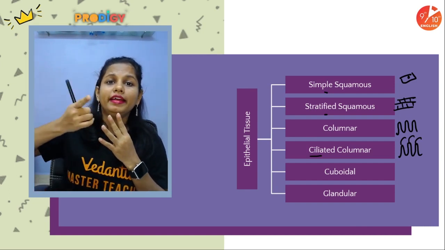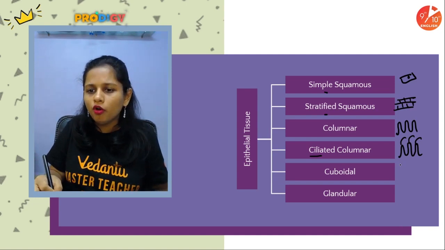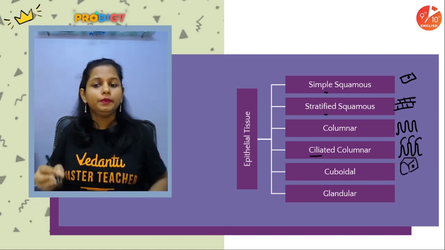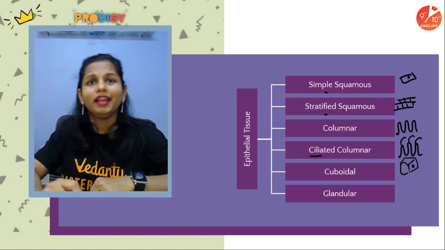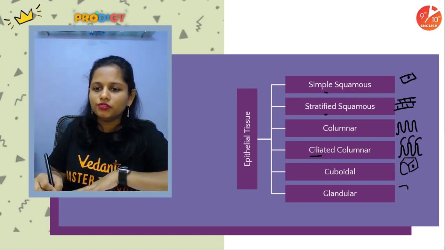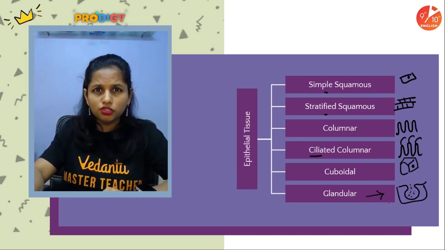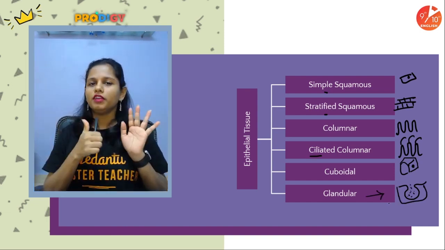Columnar with hair, ciliated columnar. And then cuboid, the shape itself is cuboidal. And finally, if there is a gland present in the tissue, it's known as glandular. We will be talking about each of these tissues in detail.